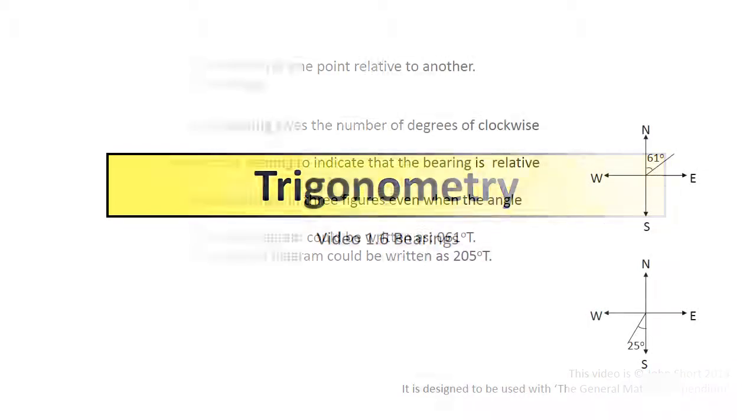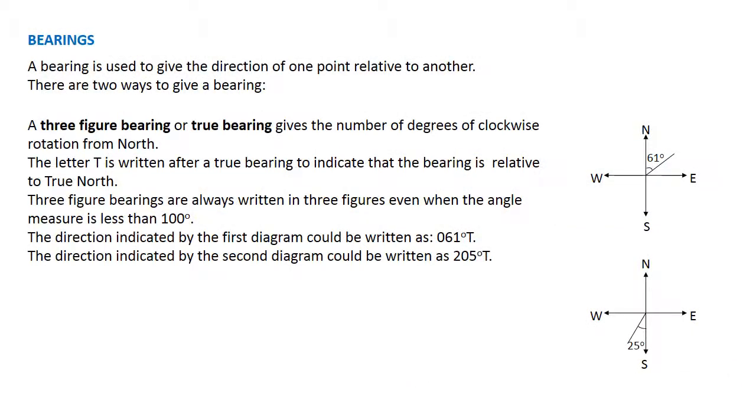This video is about bearings. A bearing is used to give the direction of one point relative to another. There are two ways to give a bearing. A three-figure bearing or true bearing gives the number of degrees of clockwise rotation from north. The letter T is written after a true bearing to indicate that the bearing is relative to true north.